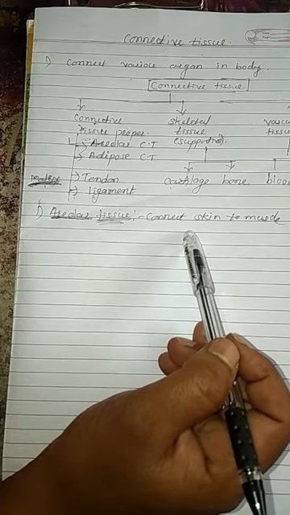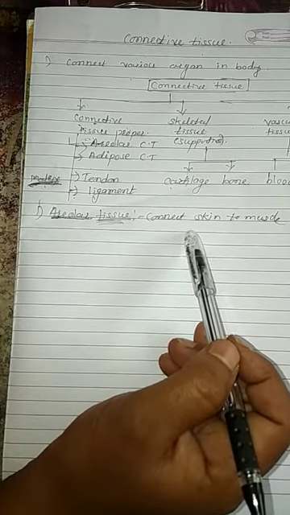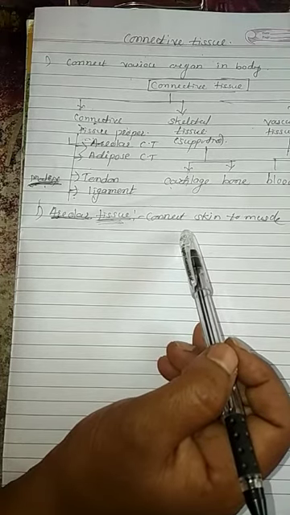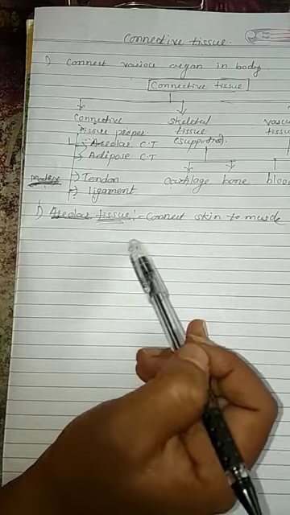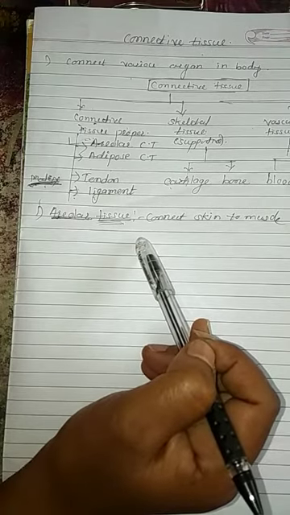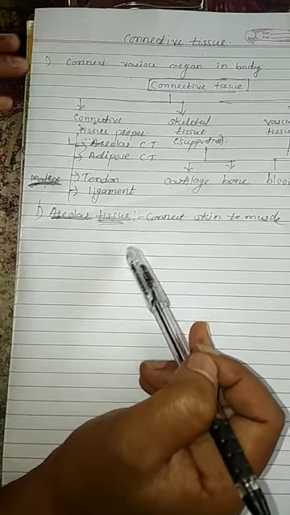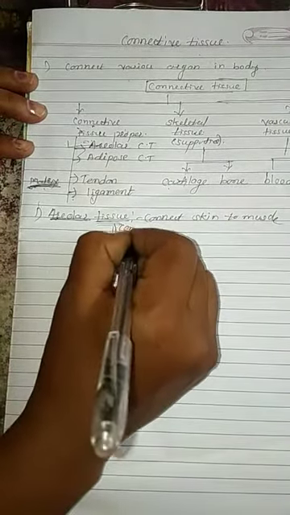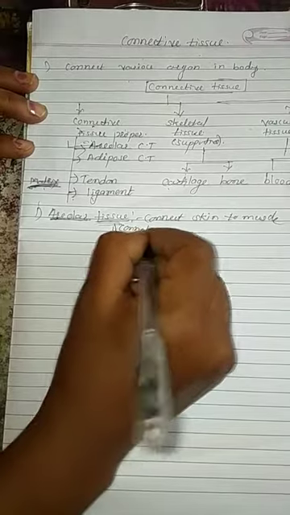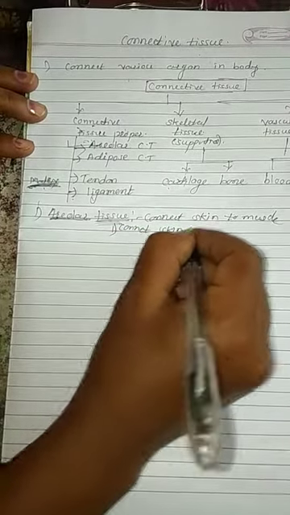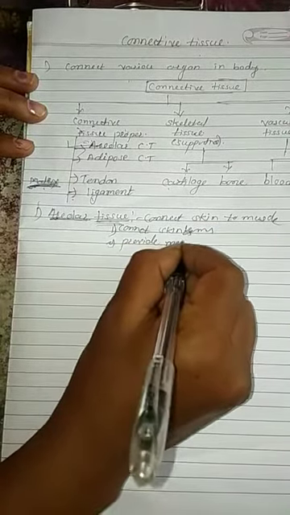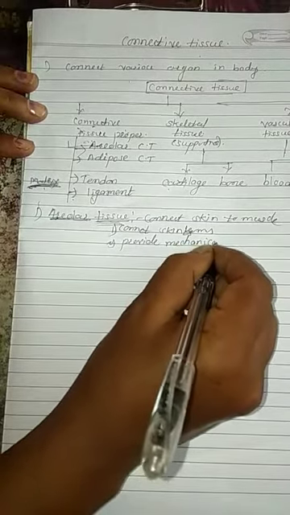It fills the space inside the organ. There are so many organs inside our body, and there is space between the organs and the connective tissue. Areolar tissue fills the space between the organs, and it also gives mechanical support. It connects skin to muscle and provides mechanical support.